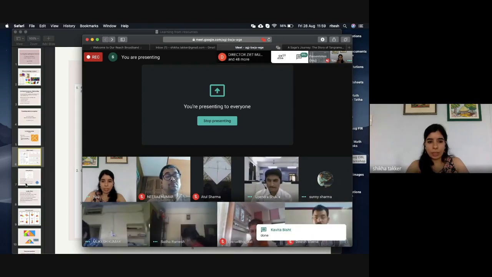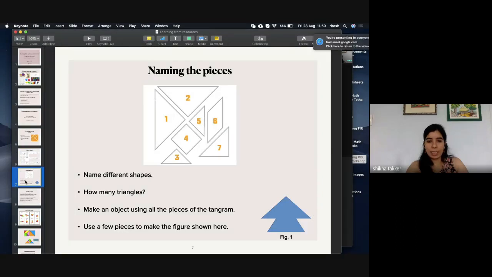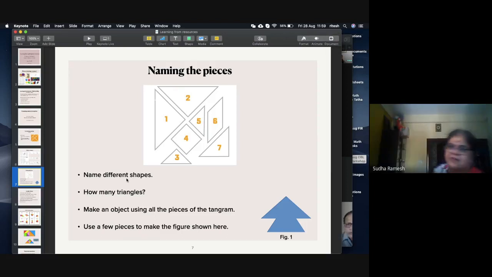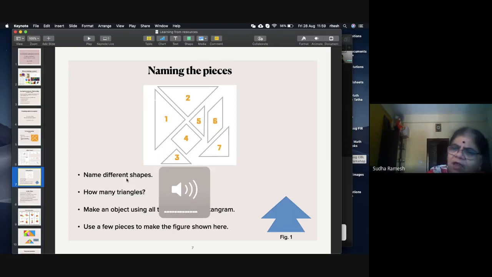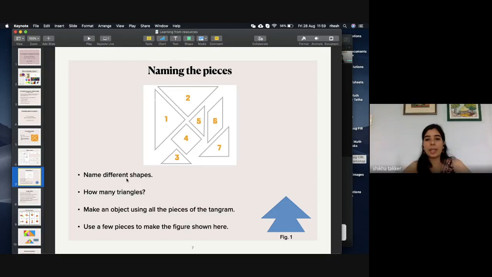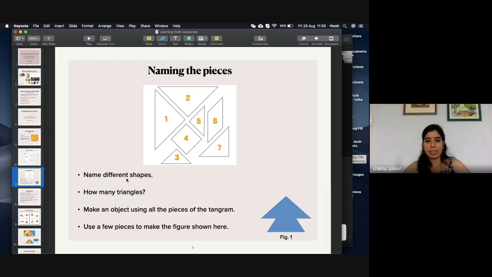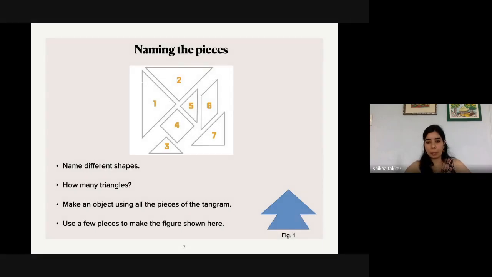Okay, so I'm going to take you to the next set of questions now, and let's try to answer them. What are the different shapes that you have in these 7 pieces? We have triangles, squares, and what else? Parallelogram. Yes. Now, can you make the figure that I have shown in figure 1 here? Use any few pieces. You don't have to use all the pieces. Only use a few pieces to make figure 1.